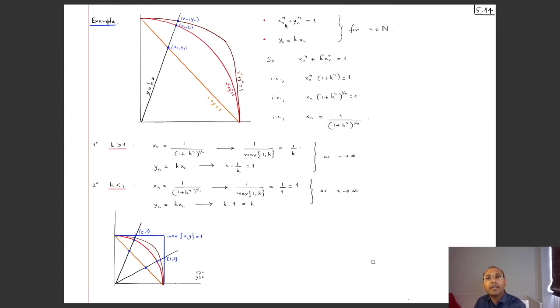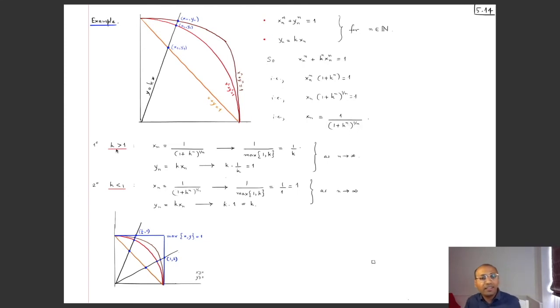So we have xn to the power n plus yn to the power n is equal to 1, and yn is equal to k xn for these points for all n. So if I substitute this in here, then I get xn to the power n plus k^n xn to the power n is equal to 1. If I take xn to the power n as a common factor, I get 1 plus k^n as the other factor, and that is equal to 1. If I take the nth roots, I get xn times (1 plus k^n) whole to the power 1 by n is equal to 1. So xn is equal to 1 by (1 plus k^n) whole to the power 1 by n. And we know what the limit of this is as n tends to infinity from the previous result.